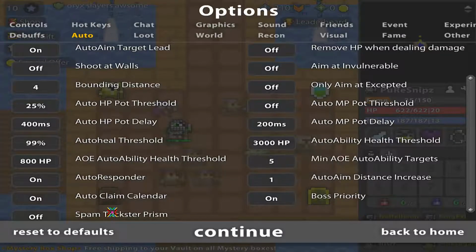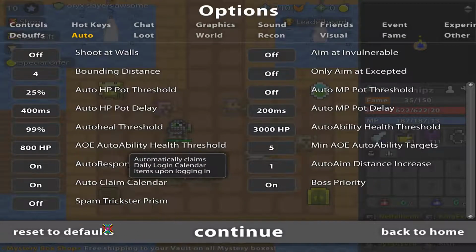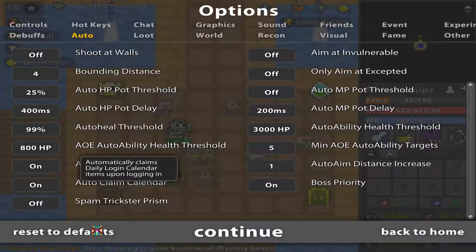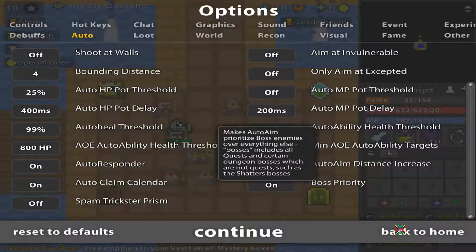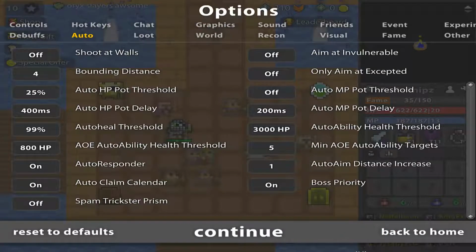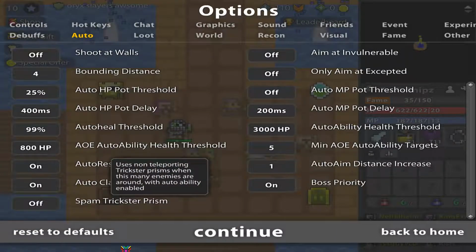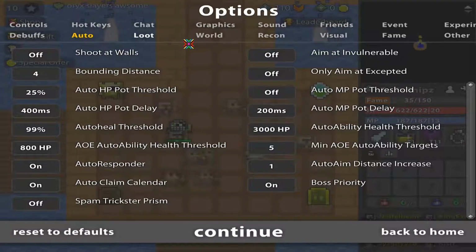Outer aim distance 1. Outer claim calendar, so that what you saw in the beginning, it would just go to your daily login. Boss priority, pretty important. This prioritizes every boss. So when, for example, the boss spawns monsters, and the monsters are closer to you than the boss, it will still shoot on the boss.